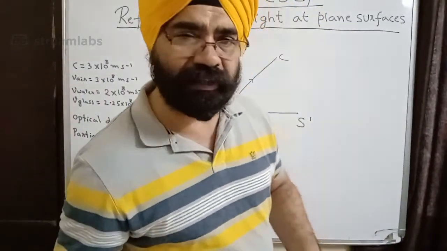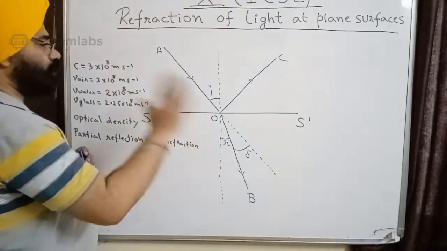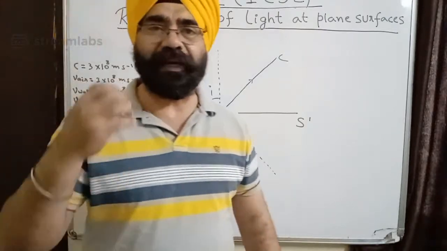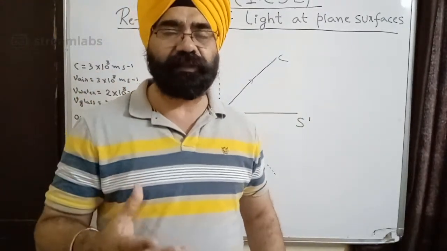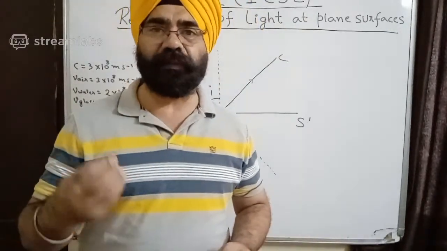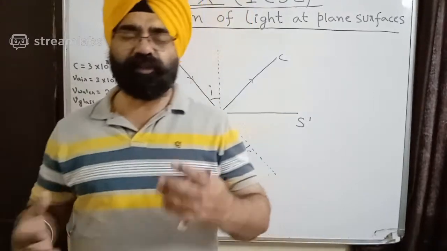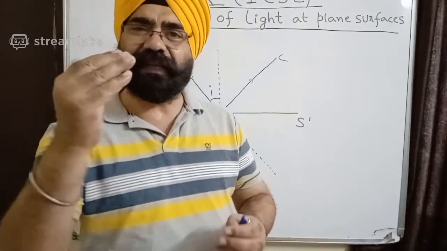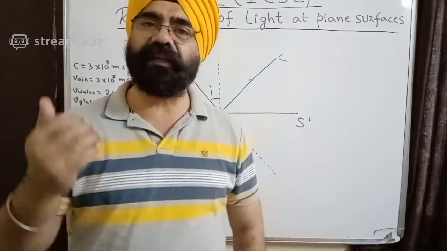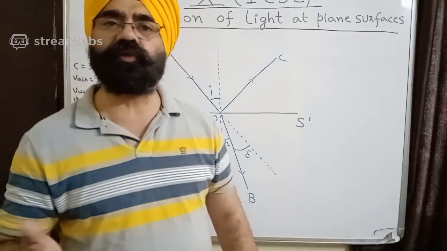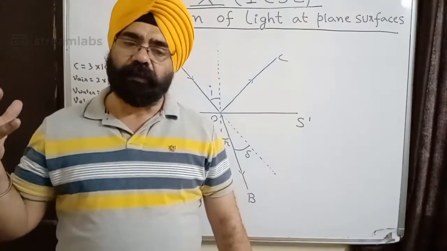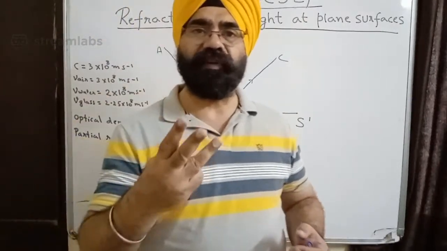Let's understand what is refraction. First of all, let's again recap that the speed of light in vacuum is the greatest. The speed of light in vacuum is 3 into 10 to the power 8 meter per second. All of you know that. And the speed of light in air is slightly lesser than this. It is almost the same, very negligible. So we take the speed of light in air also to be 3 into 10 to the power 8 meter per second.